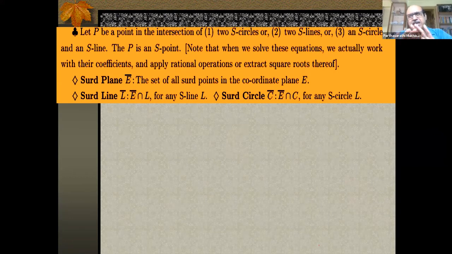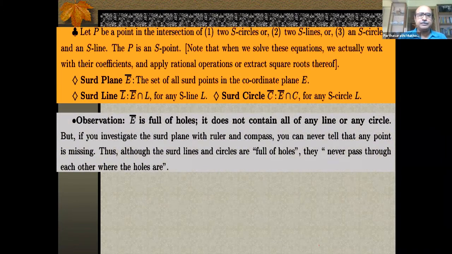Of course, there are many, many such points on the plane which do not obey this norm. In fact, E bar is full of holes. It does not contain all of any line or any circle. You cannot expect a full line to be made of points which are always S points, all the points on the line. That is never possible.